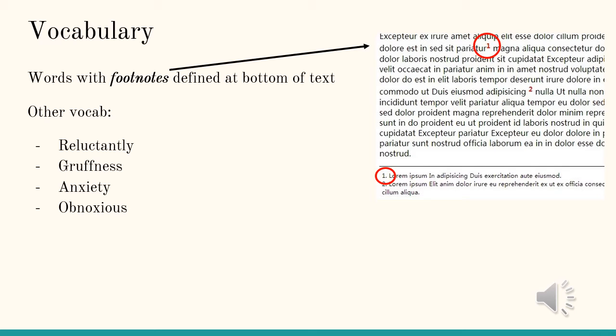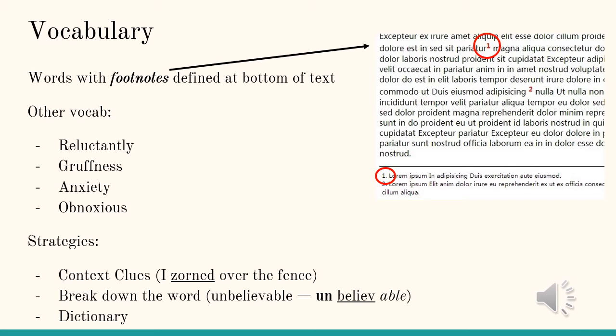As always, when you're working through vocabulary, here are some strategies to help you figure out the meanings of words that are unfamiliar when you read. Number one, use context clues. I have this example here: I zorned over the fence. Obviously, zorned is not a word, but if you eliminate that word you don't know and substitute in a word that you do know that might make sense here, you could make a pretty educated guess that zorned could mean jumped over the fence or flew over the fence or leaped over the fence, right? All of those would make sense in that context.